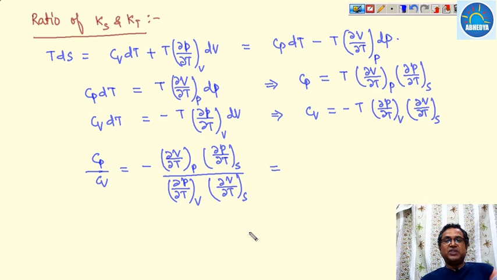I have already told you that it is purely mathematics. You have to just apply the mathematical formulas.